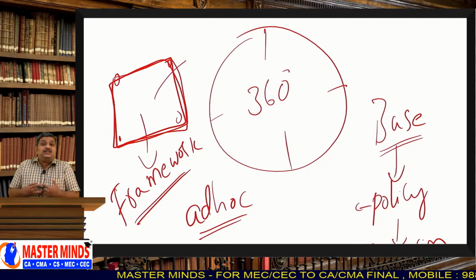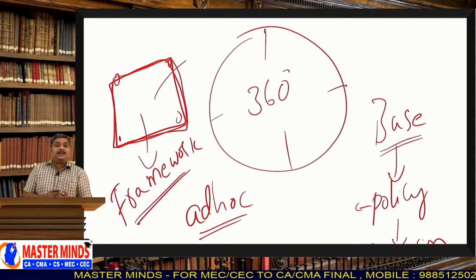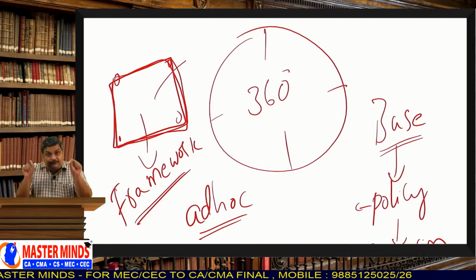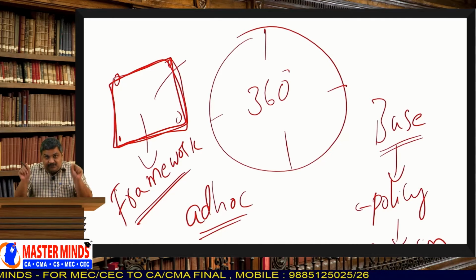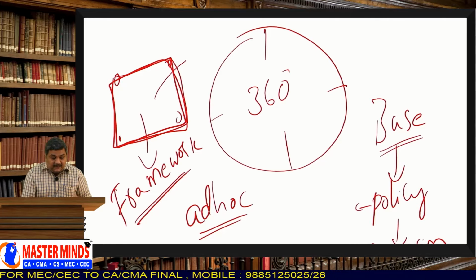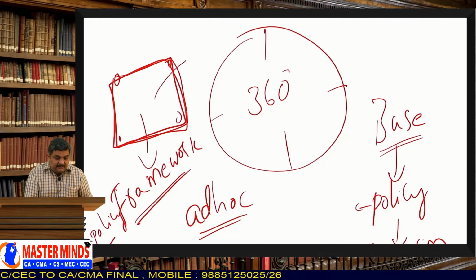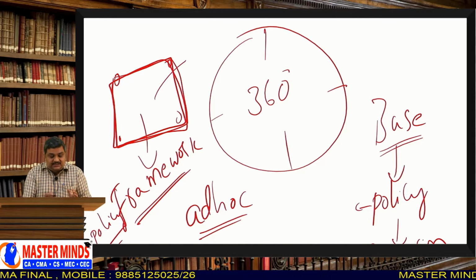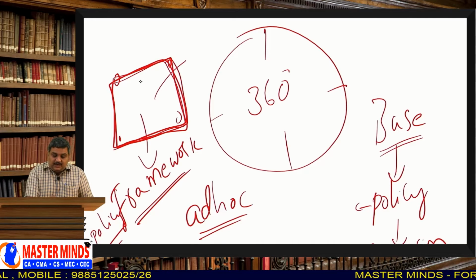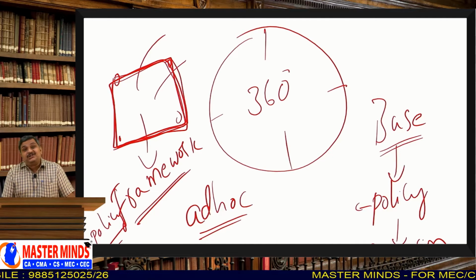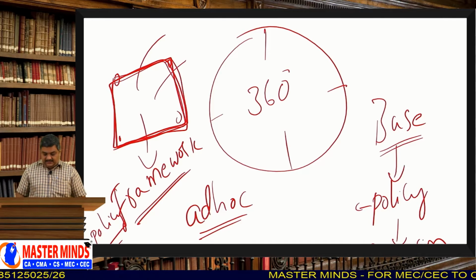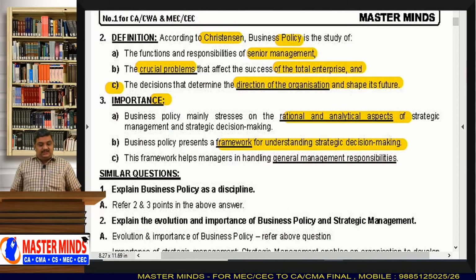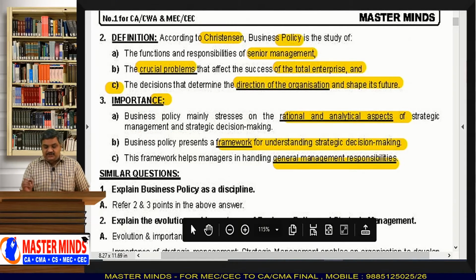Because if there is no framework, then we waste a lot of time. We think of all unnecessary things. But if we design a framework, that means what is to be considered. If you make a policy framework, then decision making becomes very easy, because you need not think more. You just consider the framework and you consider the decision. That is a very, very important thing. And this framework helps the managers in handling general management responsibilities.